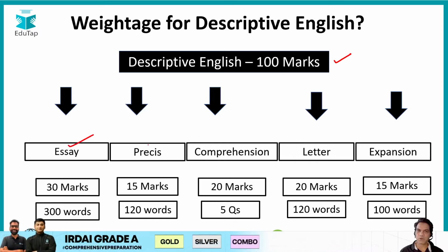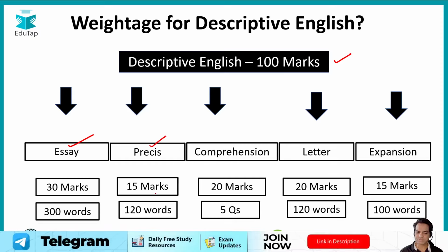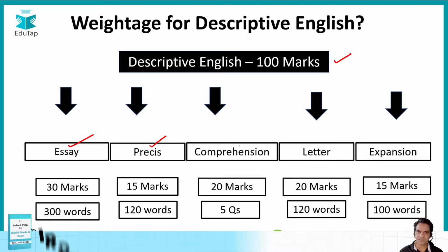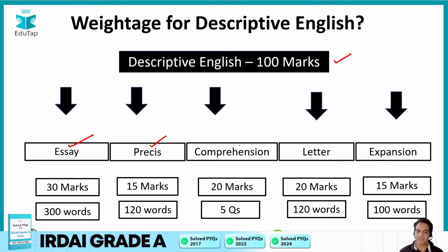Second, you will be given a comprehension passage and you will be asked to make a précis out of it in 120 words, which is worth 15 marks. Then the next question is comprehension. You will be given another, different passage, and you will be asked 5 questions based on comprehension. So this is worth 20 marks.